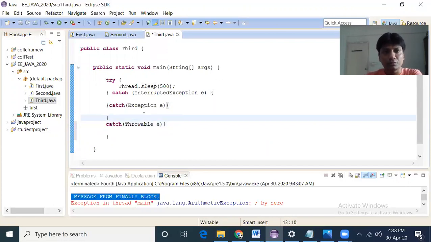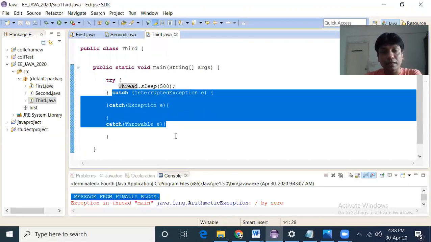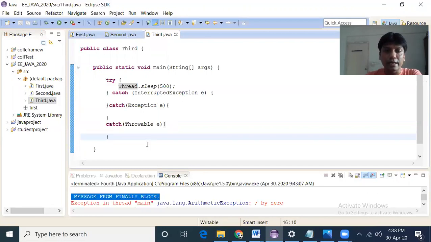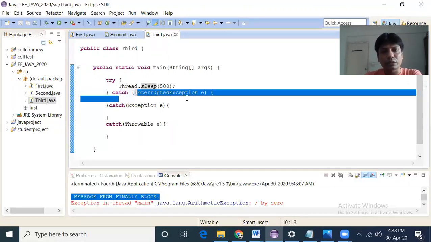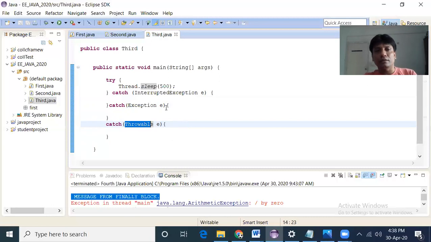See, no error comes. Okay, so this is the golden rule for multiple catch blocks. For a particular exception, there may be more than one catch block, but the rule is that the subclass exceptions should come first and then the parent class exception. If we write br.readLine here, then obviously first IOException will come, then Exception, then Throwable. If it is in the other order, then it will not compile.